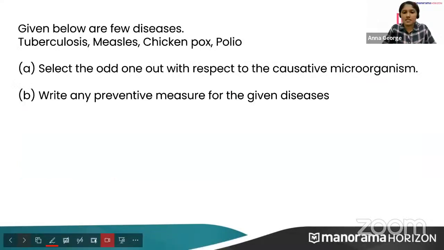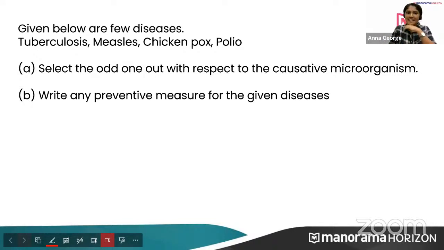Given below are a few diseases: tuberculosis, measles, chickenpox, polio. So select the odd one out with respect to the causative microorganisms. Which is the odd one out here? The type of microorganisms causing these diseases. I'm getting different responses actually.